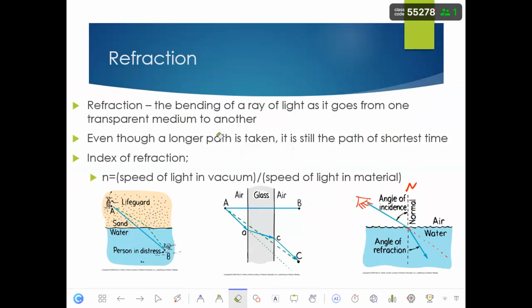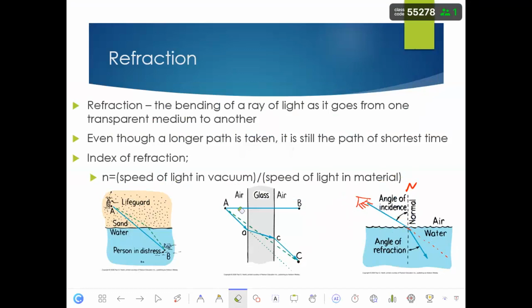So based on this, I would be able to say when the light is bending toward the normal line or away from the normal line. Rule number one: whenever visible light is traveling from one medium to another medium, when the velocity of light decreases, the light bends toward the normal line.